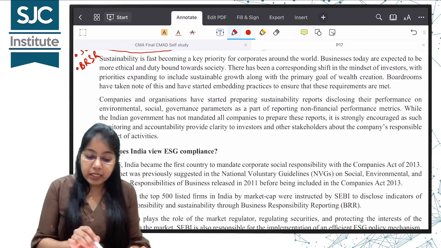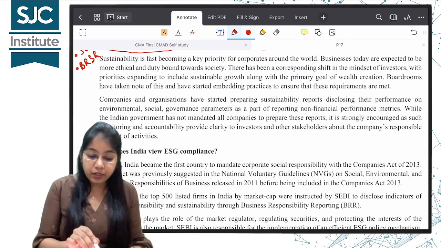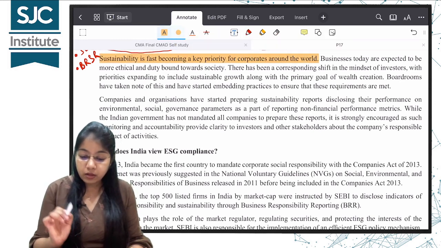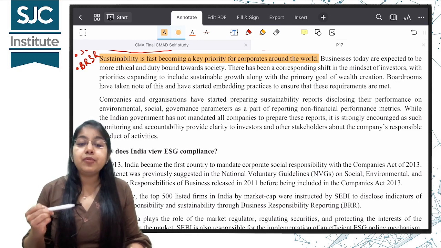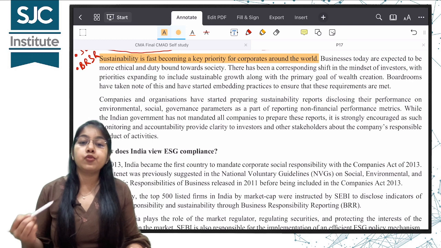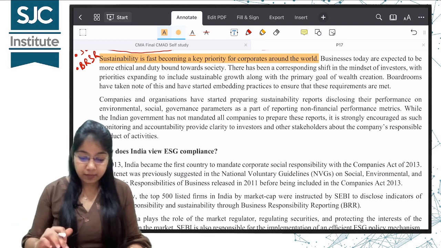So sustainability is fast becoming a key priority for corporates all around the world. Along with wealth creation, sustainable environmental development is also the responsibility of business.